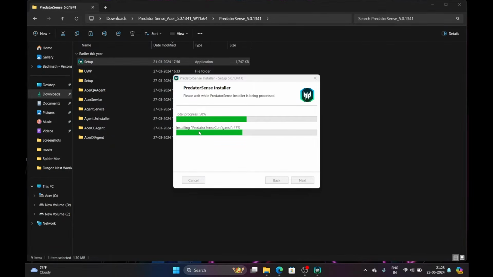Now I think it's installing the PredatorSense config file, just installing the .msi, and prerequisites and other things are carrying on. Wait for some seconds to finish its job.